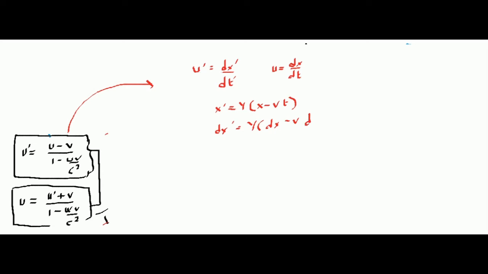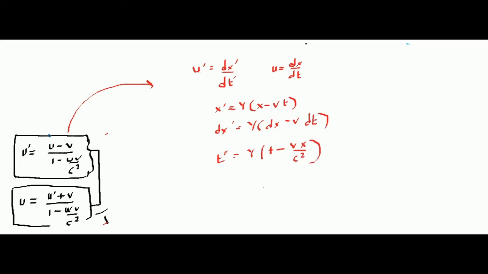Now can you tell me what is t dash? t dash is gamma times t minus v x by c square. So this is my t dash.